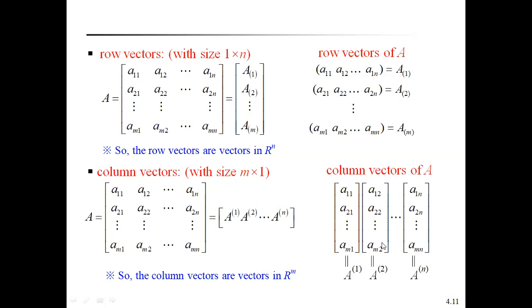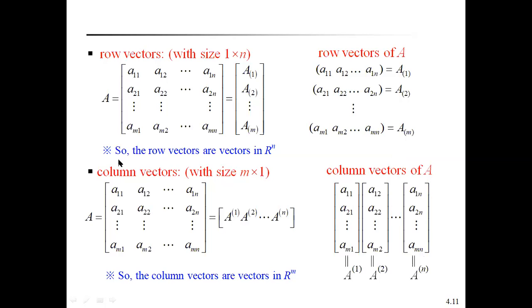That can be represented as the second column vector of matrix A. And take the nth column: A1n, A2n, and the last one is Amn. These are the column vectors. Row vectors are like this, and column vectors can be represented like this. Therefore, this is the representation of row vectors and column vectors.